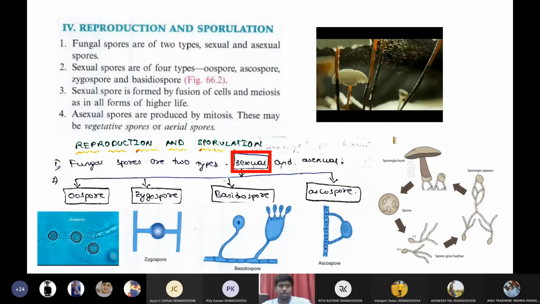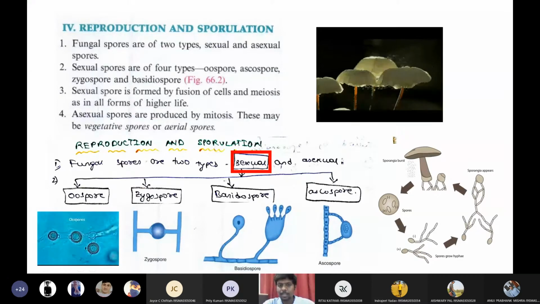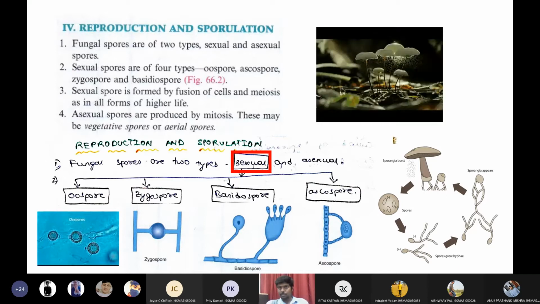No, sir. No, right? So these diagrams are very important, students. You must draw diagrams whenever you are writing mycology and virology, especially. So you must draw the diagram of oospore, zygospore, basidiospore, and ascospore. If you're drawing the diagram, you need not mention anything or explain it. The picture itself will speak about what you are expressing. So just pictures are enough for sexual spores.